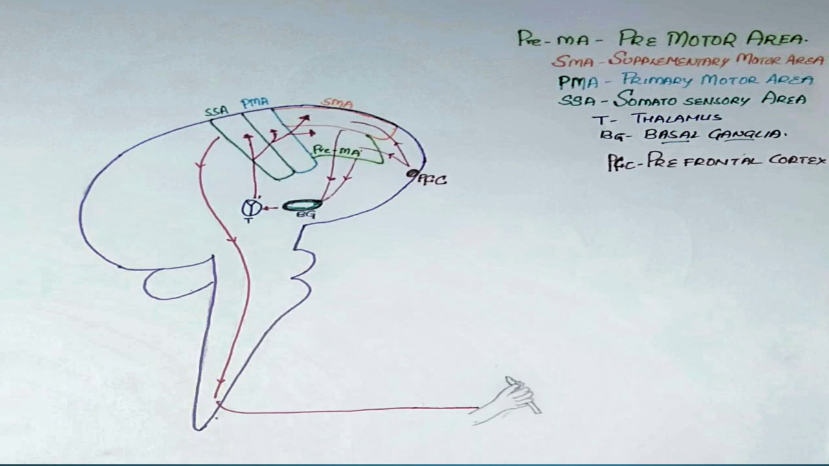Then corticospinal fibers or corticonuclear fibers start coming down from the cortex and then reach the lower motor neurons, which then fire the muscles at neuromuscular junction and then initiate the movement.